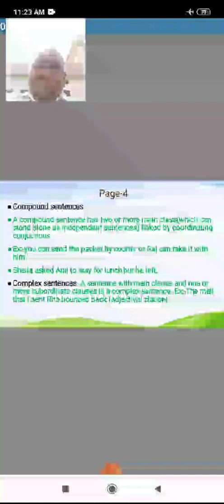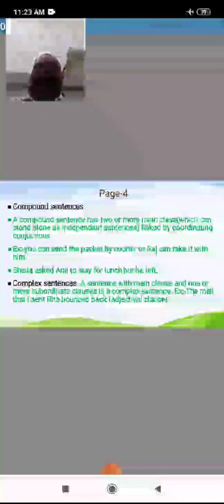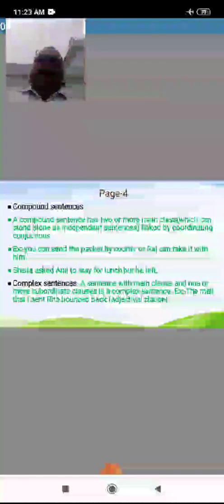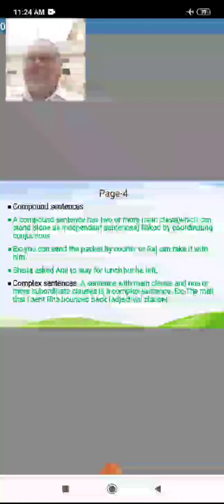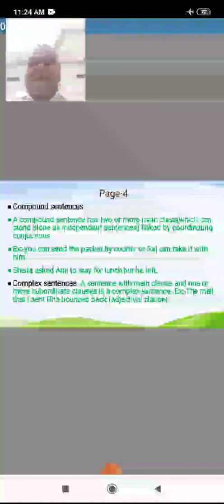The email that I sent Rita bounced back. I said to you the example. The email that I sent Rita bounced back. One is a main clause, one is a subordinate clause. What is the main clause in this sentence? Yes, who will send the email to her friend Rita? The main clause is Rita sent the email. That is very important. Maybe the receiver received it or not, it doesn't matter, but the main clause is there like that.